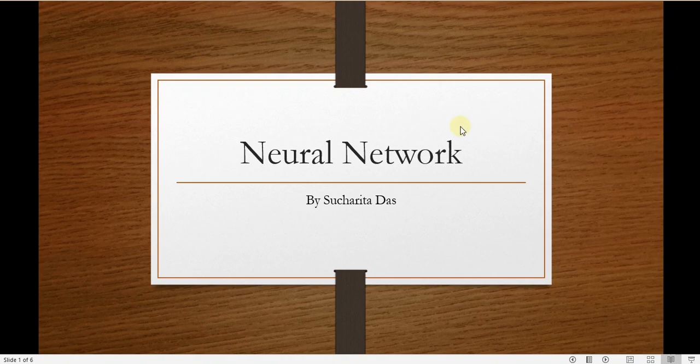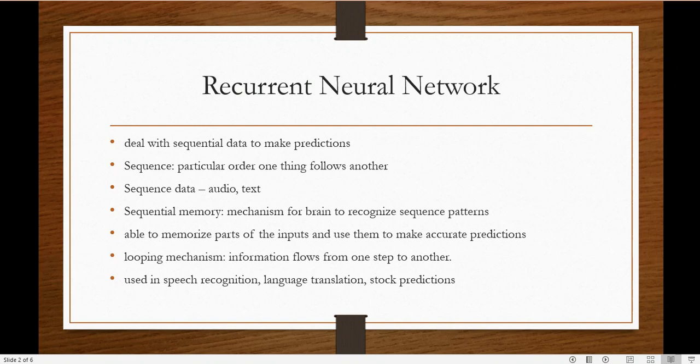Hello everyone, welcome back. We will discuss recurrent neural network today, or in short, it is known as RNN. The important part of it is that it deals with sequential data to make predictions. Ultimately, the purpose of a neural network is that I'm going to supply some input and it is going to generate some prediction for me. And the specification about recurrent neural network is that it is going to handle sequential data.